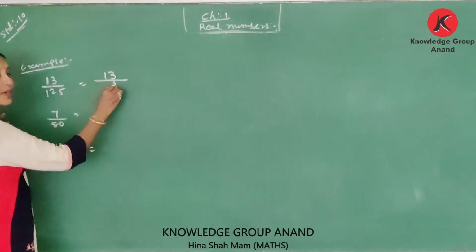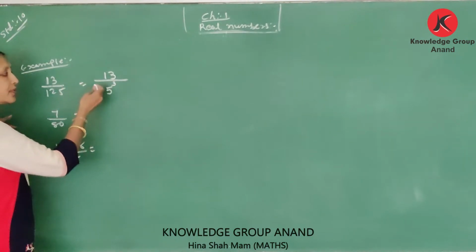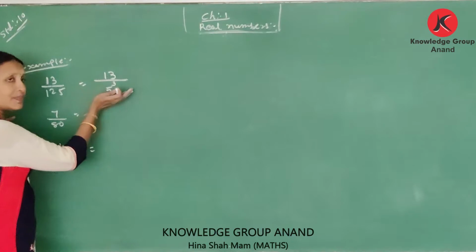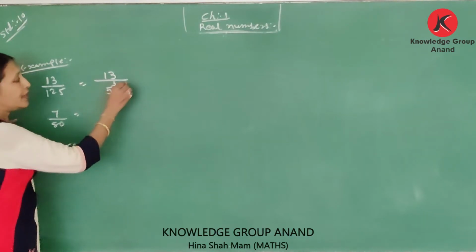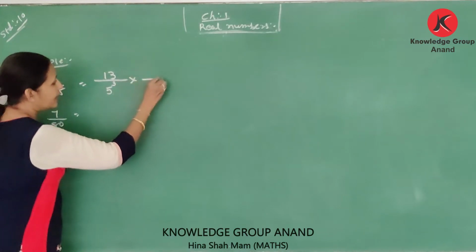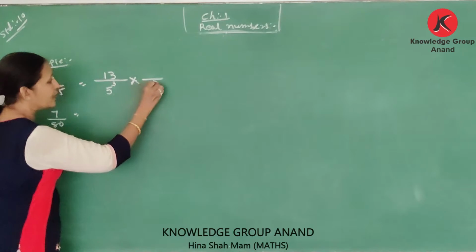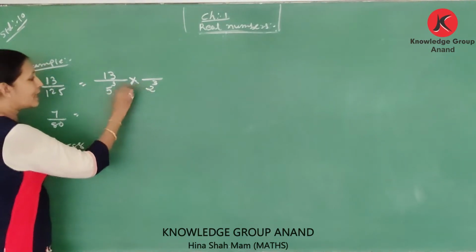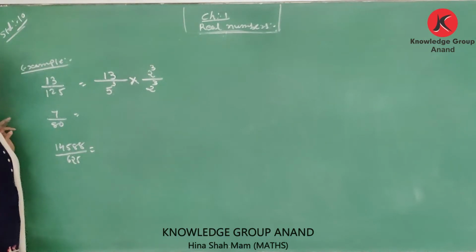Here m is equal to 3 and n is equal to 0. Therefore, to make it a power of 10, we multiply 5 raised to cube. Numerator is multiplied by 2 cubed.